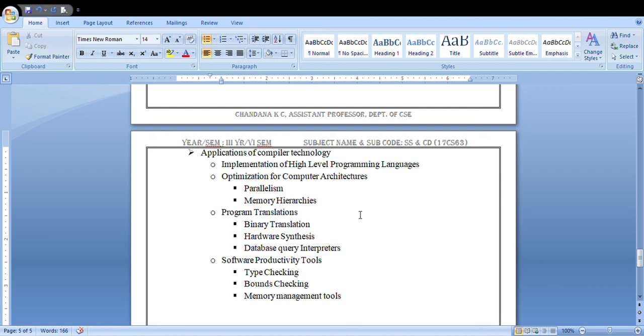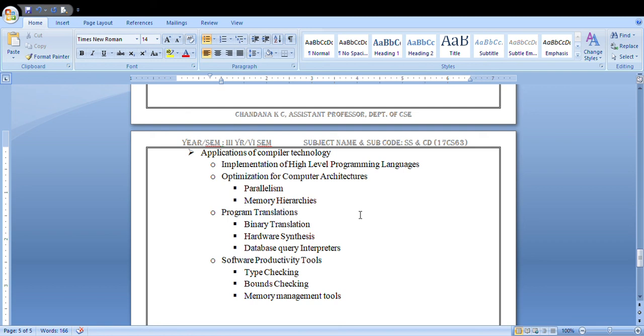And next is your database query interpreters. You all learned about database queries. Query languages like SQL are used to search the database. These database queries consist of relational and boolean operators. They can be compiled into commands to search a database for records satisfying the needs. This is about your database query interpreters.